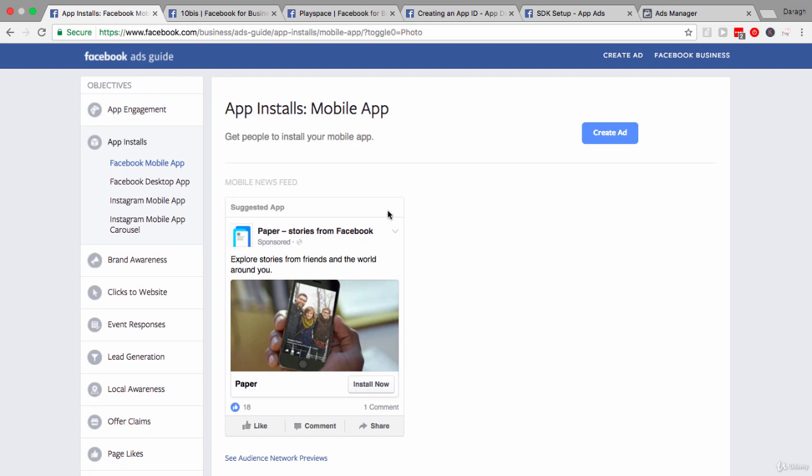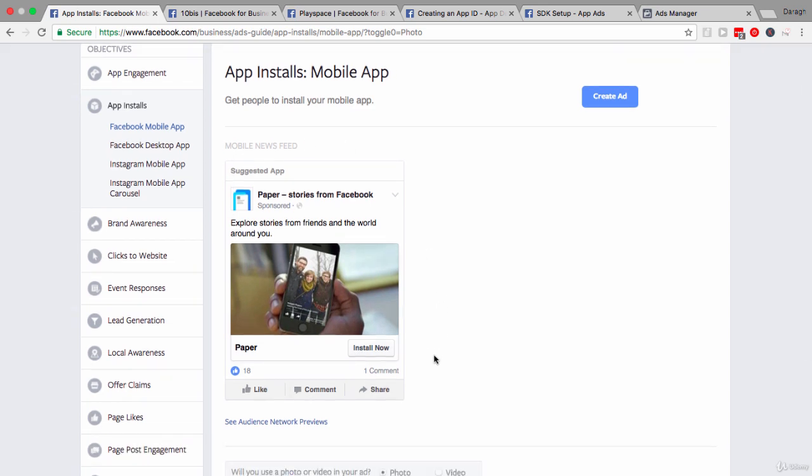Now that looks pretty normal to what we've seen before. What is slightly different is what happens once people click here. They will be brought to the Apple App Store or the Google Play Store, depending on their device, so that they can download the app directly.